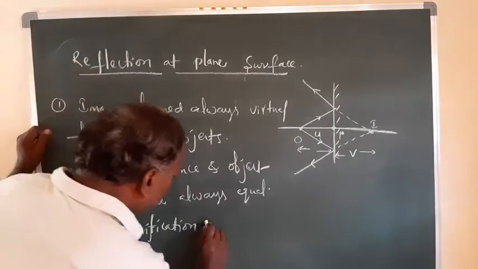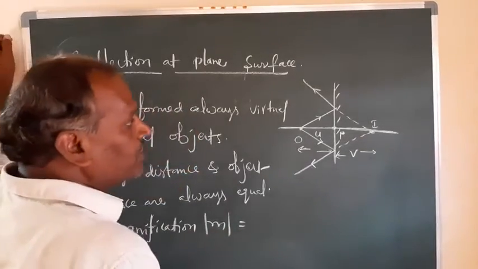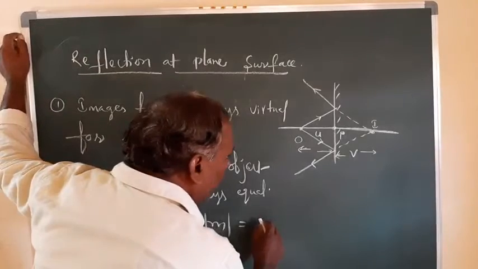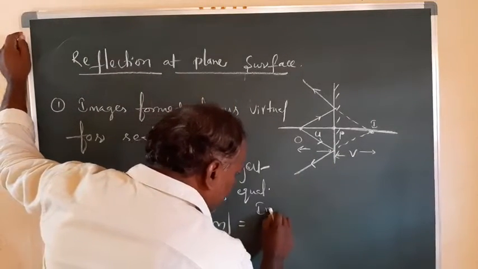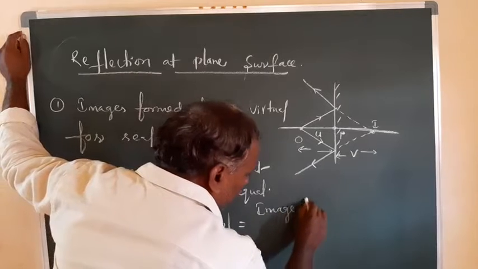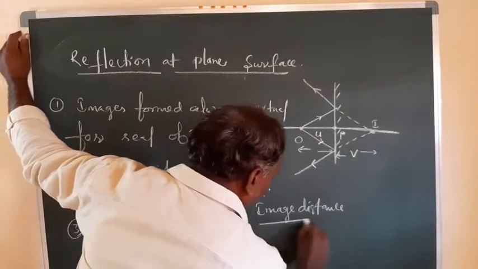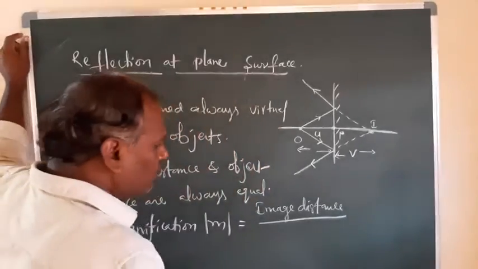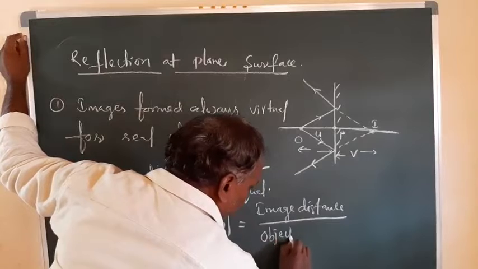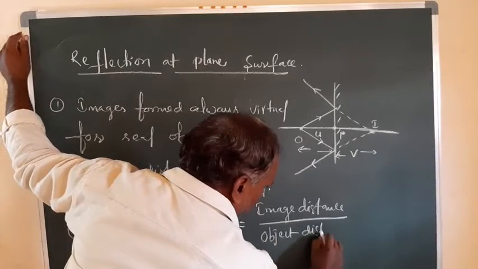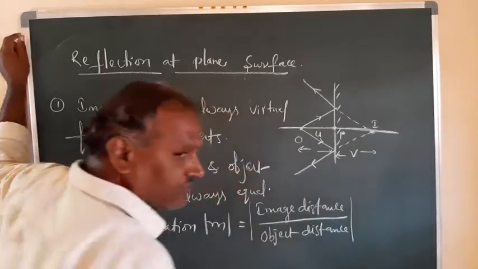So taking the modulus, this value is the image distance by the object distance. Its definition is given by image distance upon object distance. We have a number of other definitions also. As of now, I am giving this one only. So this is what is called magnification.